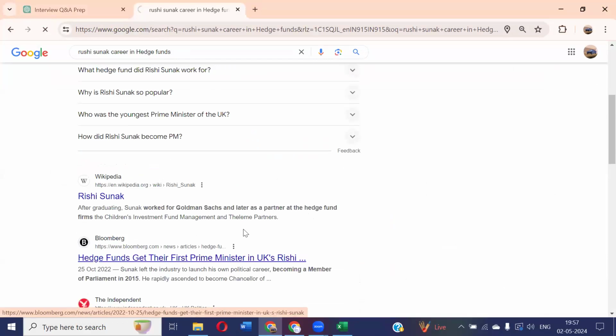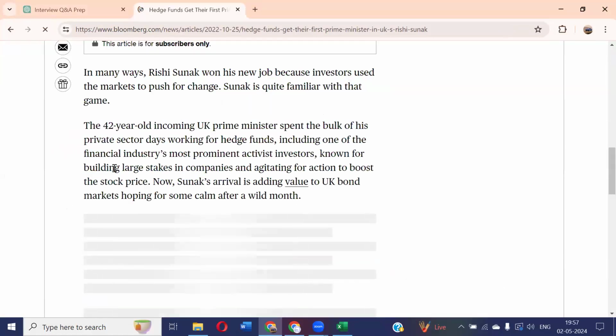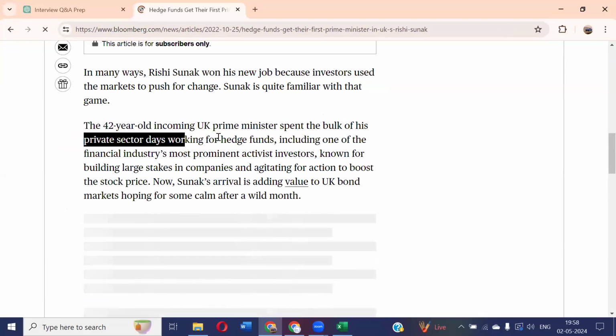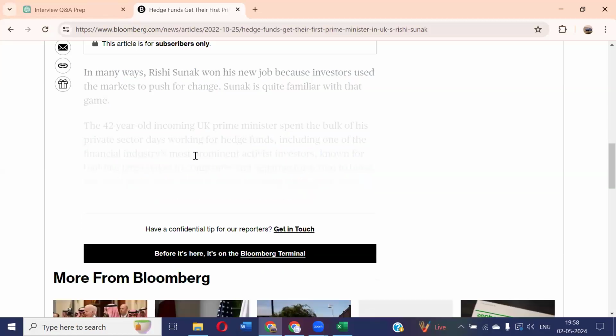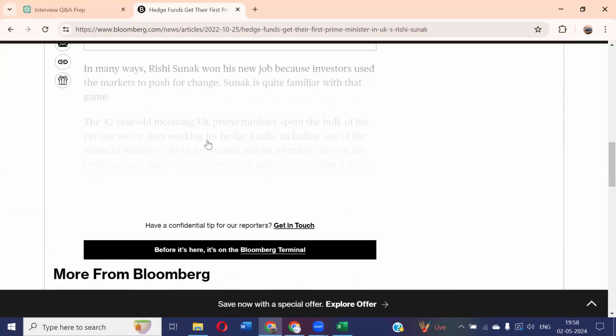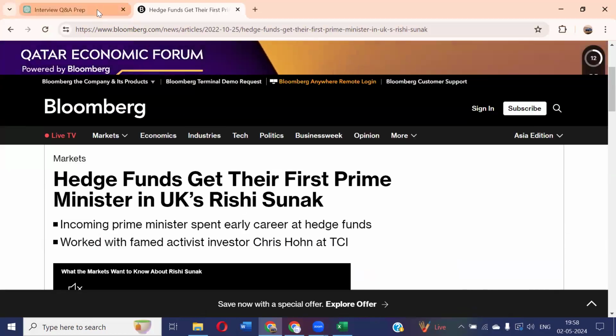Even we have our students in Goldman Sachs. See here, the 42-year-old prime minister spent the bulk of his private sector days working for hedge funds. He worked as a hedge fund manager as well, including at one of the finance industry's most prominent firms. I cannot read the entire article here, but he worked in hedge funds.